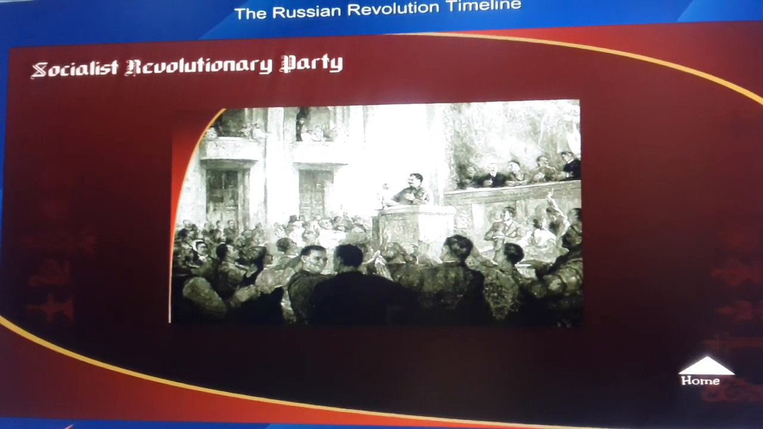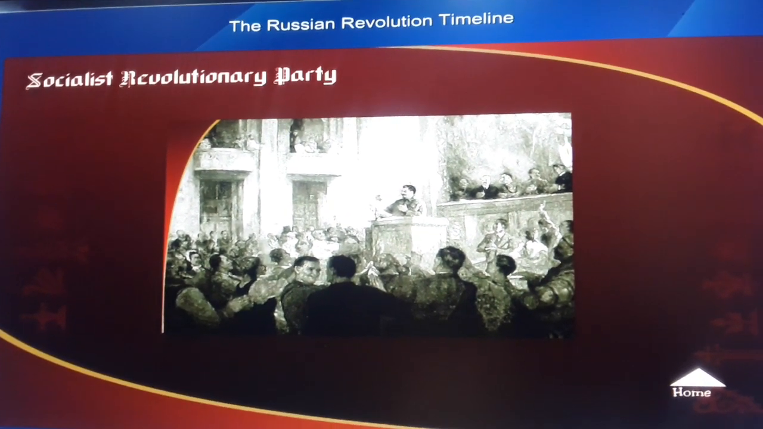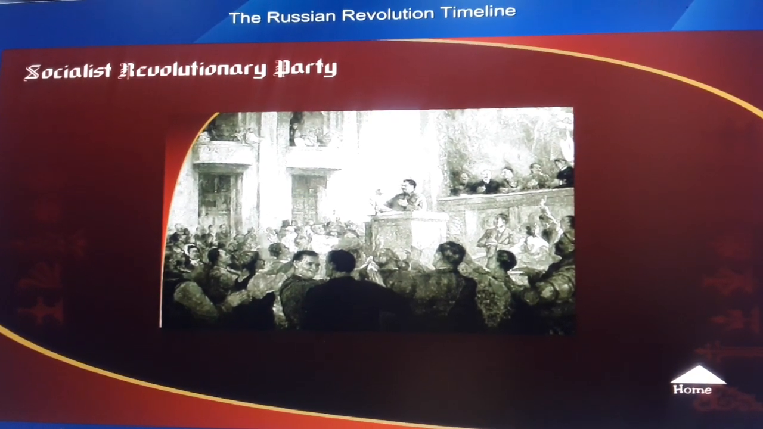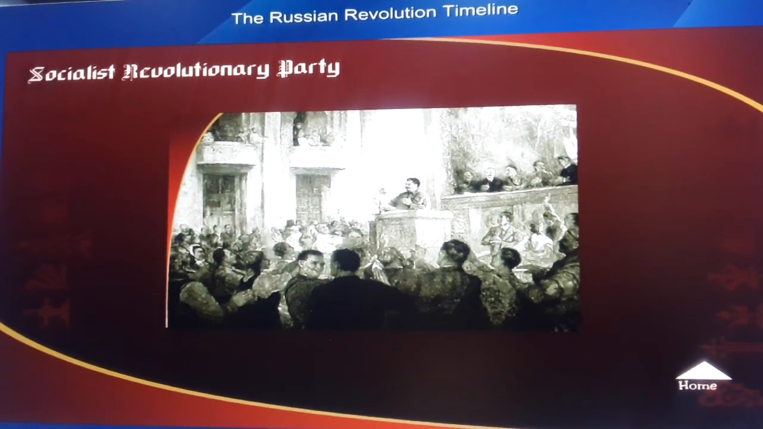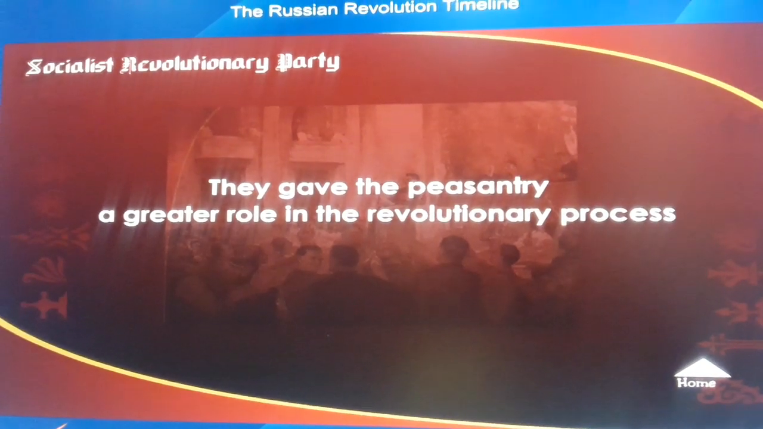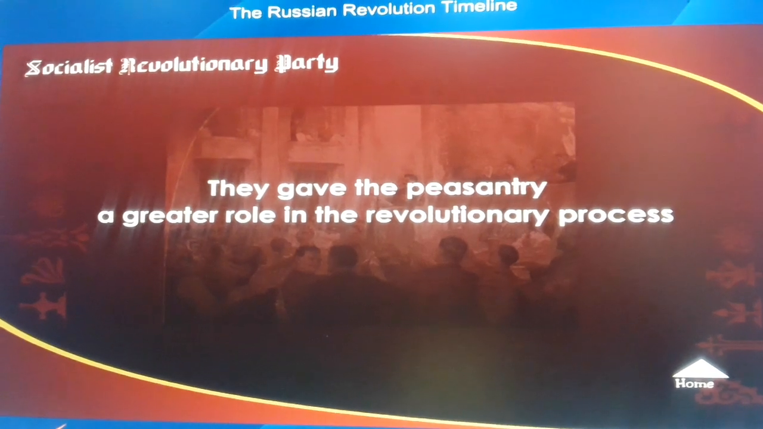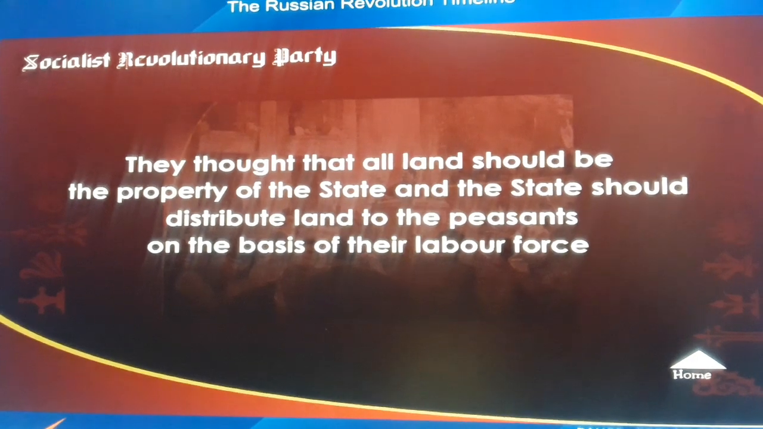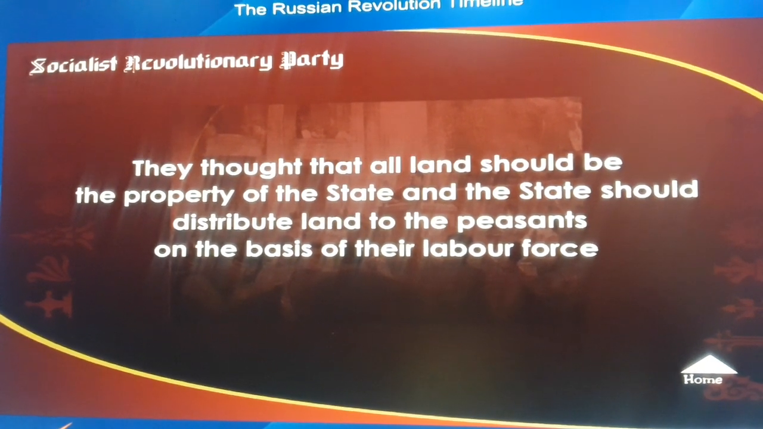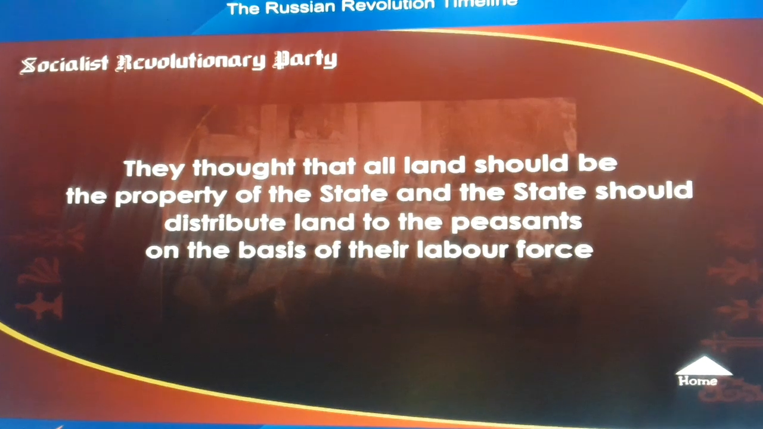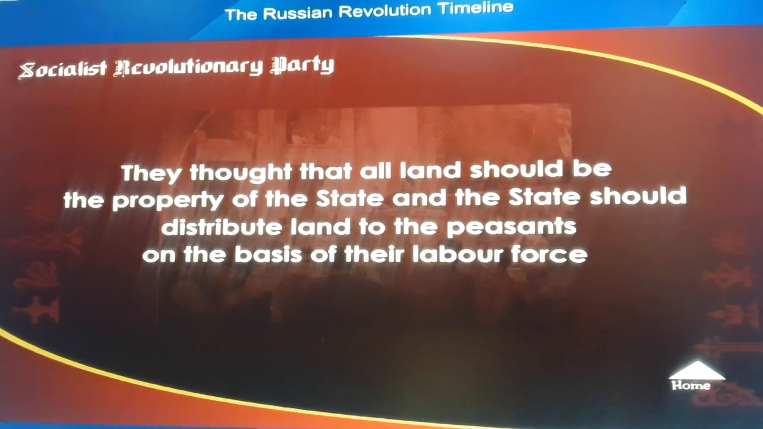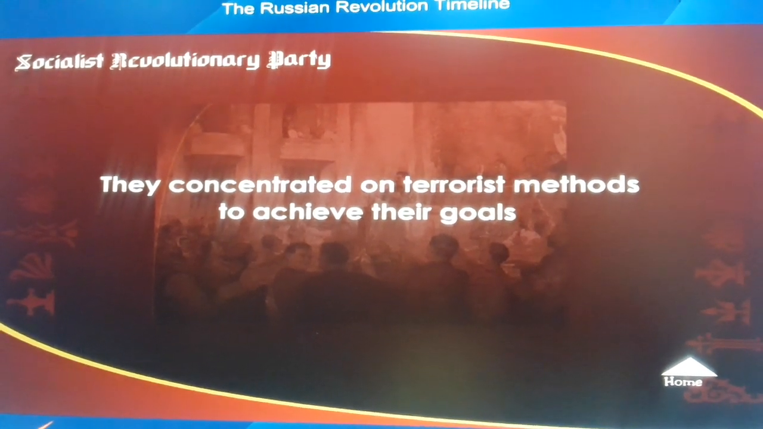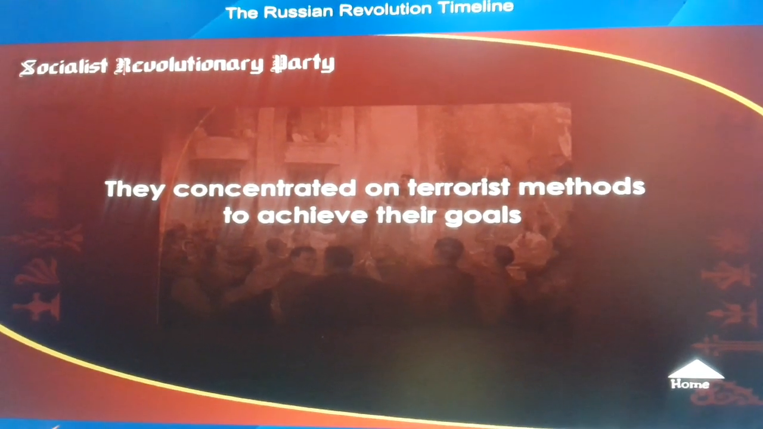Socialist Revolutionary Party. 1900 marks the formation of the Socialist Revolutionary Party. They believed in 3 main principles. First, they gave the peasantry a greater role in the revolutionary process. Secondly, they thought that all land should be the property of the state and the state should distribute land to the peasants on the basis of their labor force. Thirdly, they concentrated on terrorist methods to achieve their goals.